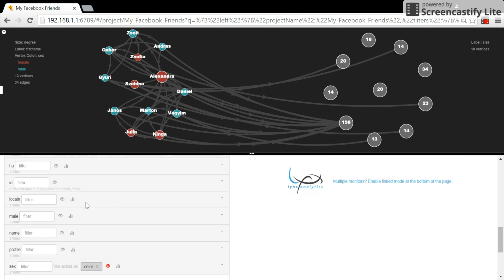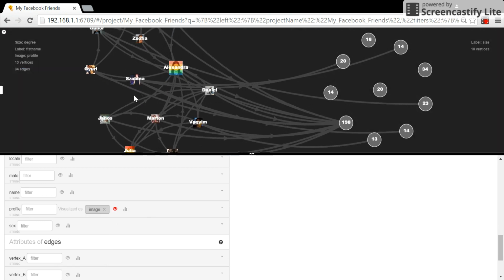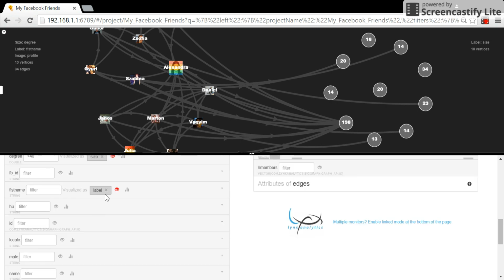So lastly, I can download the profile pictures to show the images, who is who. And yeah, we can zoom in, and that's true. It is going to be Sabina, who is my wife, who is my romantic partner in this example.